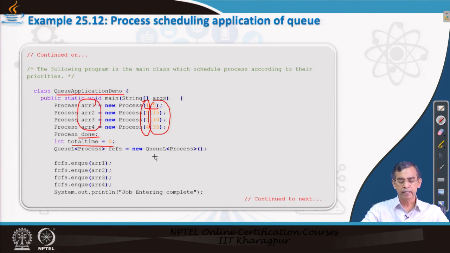Now, here we maintain a queue, this queue is FCFS, and here we use QL, that is the linked list implementation of the queue, and it holds Process because we want to store processes in our queue. So, you can see this is generic, so that a process can be added into the queue, not like integer or string that we have discussed earlier.